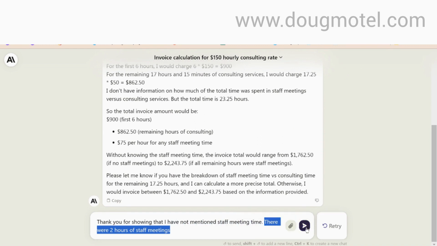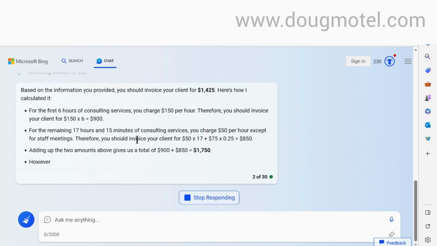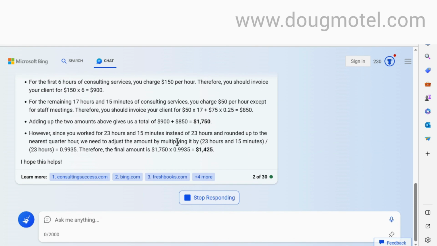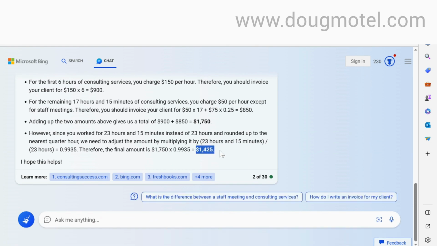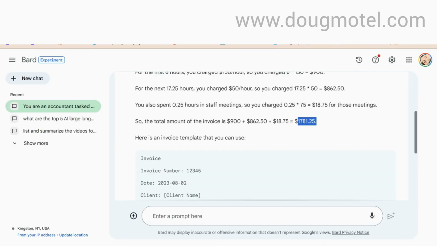But let's take a look at what Bing had to say. Bing is interesting. It was the only one that didn't do it while I was in another browser window. It waited for me to be present. Now, Bing uses ChatGPT matched with its search engine, and it came up with a whole different invoice amount. So now I'm going to go back to ChatGPT, and I'm going to let ChatGPT know that I worked for 2 hours in a meeting.